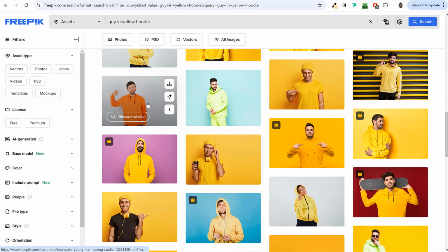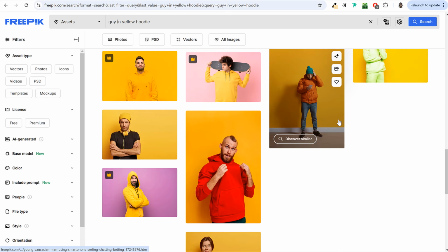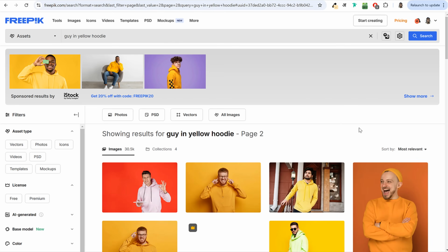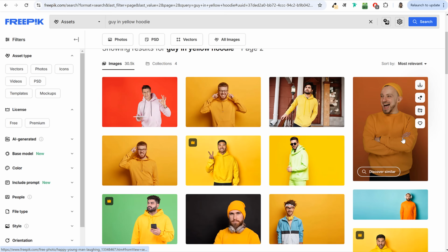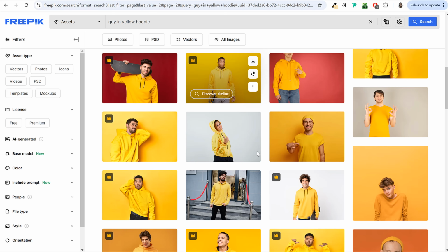All right. So maybe if you want to use this image. Now, most of these images are free. Some are paid. If you see this crown icon, it is premium, and you have to purchase it. Whichever image you want to use, you can download that image for free.